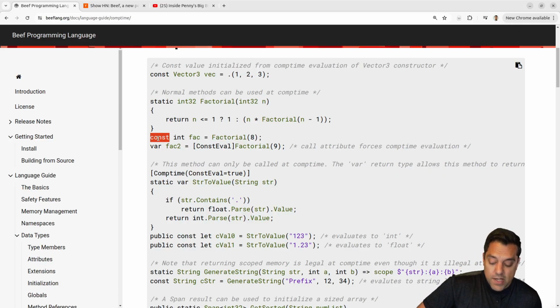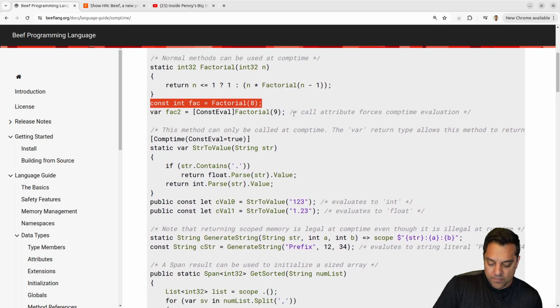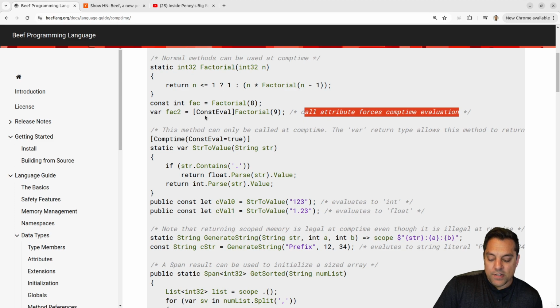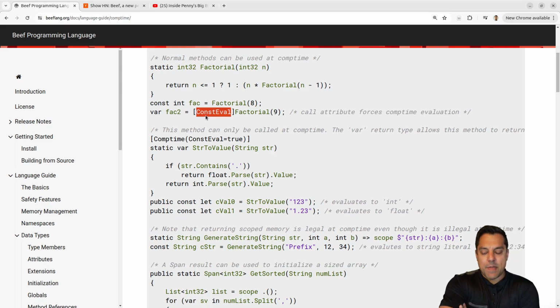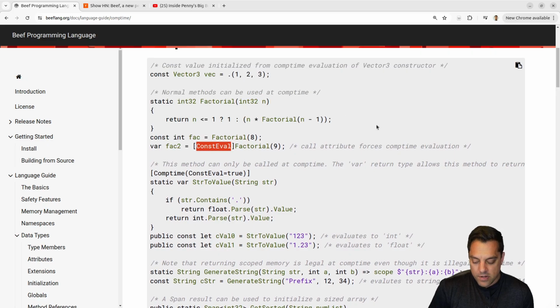And then as long as you're storing it, yeah, in some constant memory or something, it can, upon initialization, store it. So that's pretty cool. Call attribute forces comp time evaluation. Oh, interesting. It's forcing it. So I guess it's going to maybe give you a runtime error if that doesn't work.